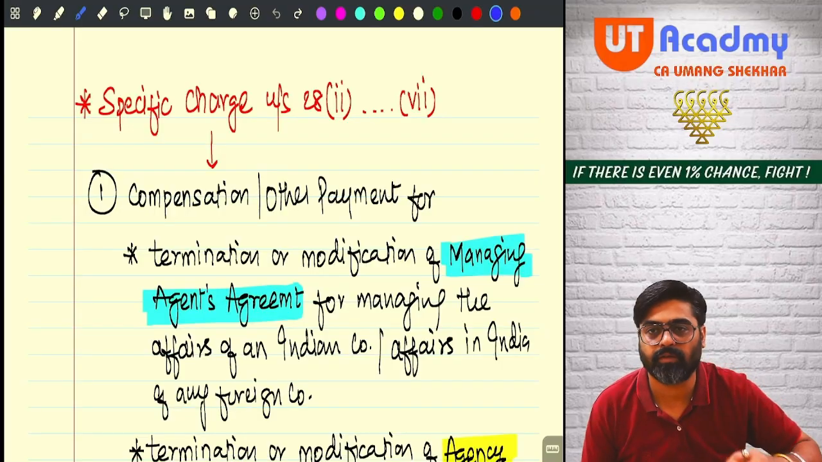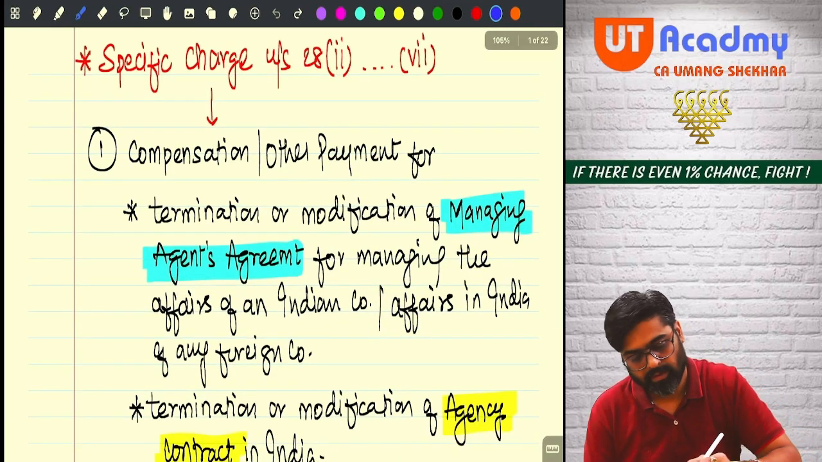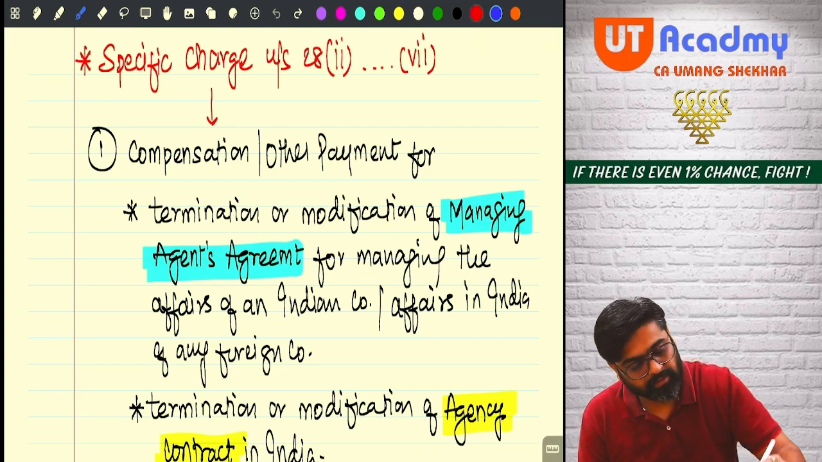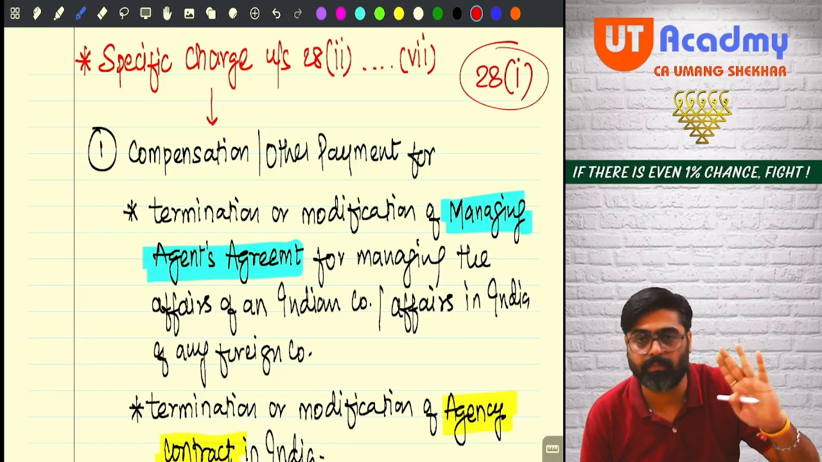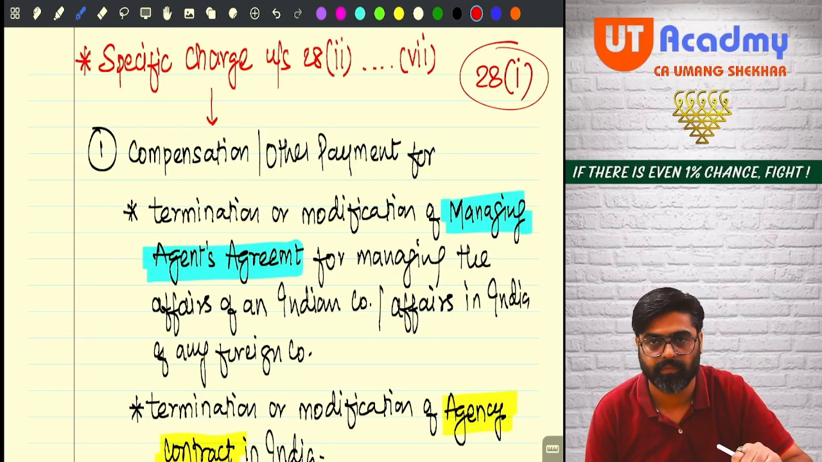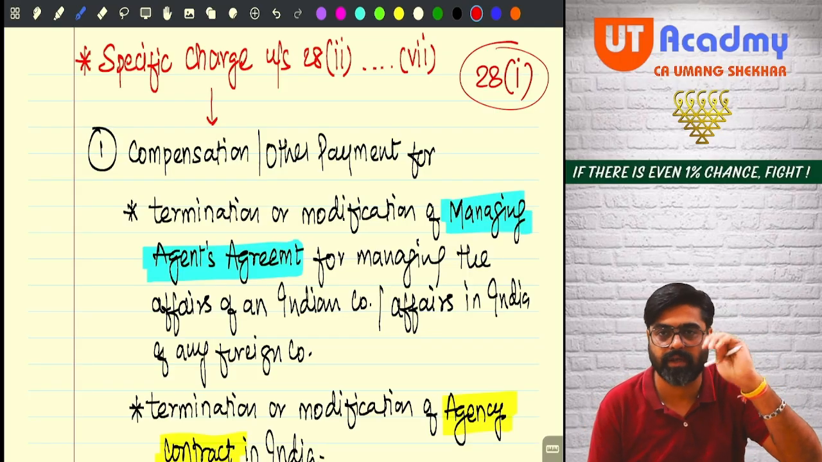Can you see the specific charge on your screen? General charge was under which section? Section 28 clause 1, which we have just now completed, is the general charge. Now from 28 clause 2 and onwards, the specific charge will start.